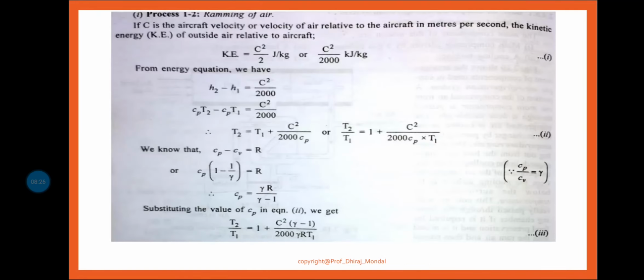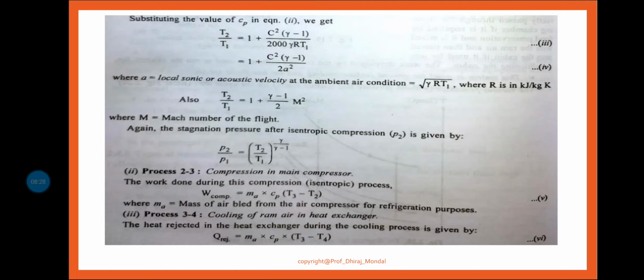So very simple, you can see here, process 2 to 3: W compression is equal to m Cp delta T, where m is the mass flow rate of the air bled from the air compressor for refrigeration purpose.